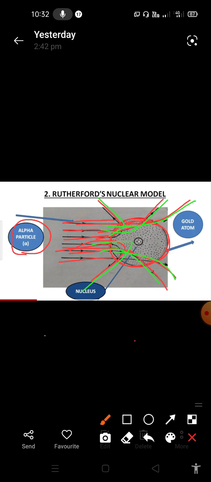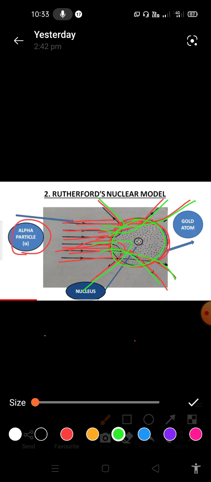According to the Rutherford nuclear model, he observed what happens whenever the alpha particles enter into the gold atom. Here the alpha particle consists of 2 protons and 2 neutrons, right? According to Rutherford, the entire mass of the gold atom, here the gold atom is represented like a nucleus, okay, the entire mass of the nucleus is situated at the center, and that's why whenever the alpha particles reach the gold atom,